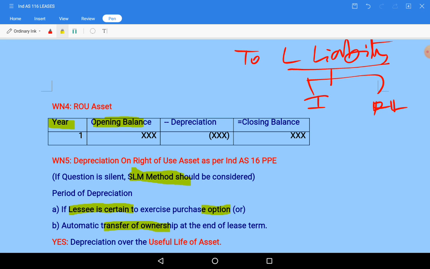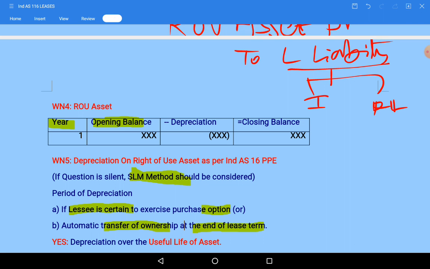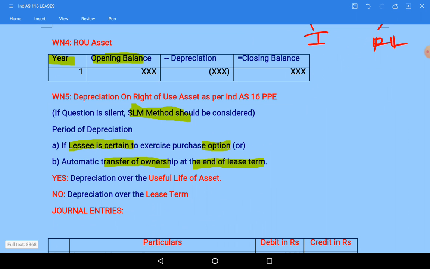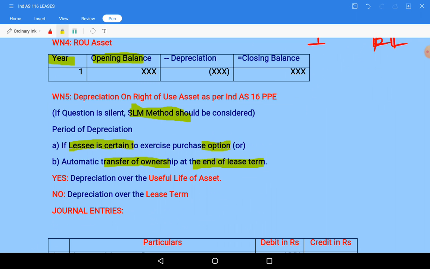If ownership is not transferred to the lessee at the end of the lease term, in such a situation, what will be done? The asset will be depreciated on the basis of the lease term, not on the basis of the useful life of the asset. On the basis of the lease term, depreciation will be over the lease term. If the lessee exercises the option, then useful life of the asset. Please be careful with these two things.